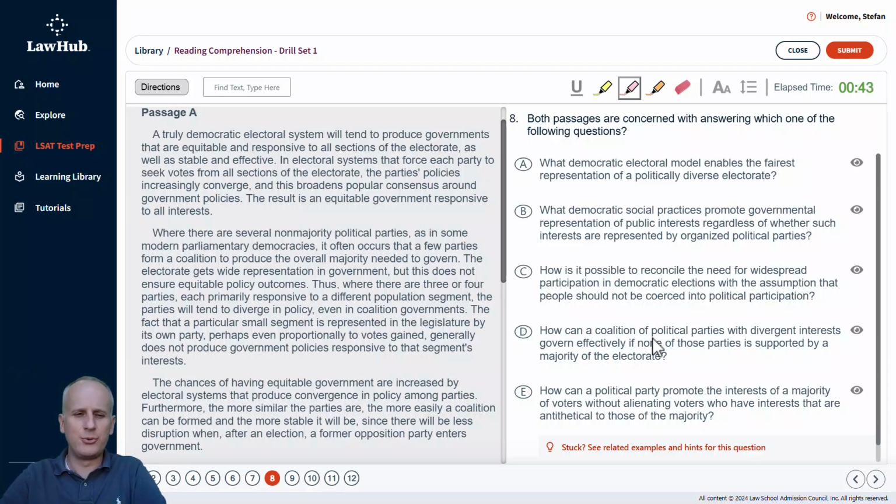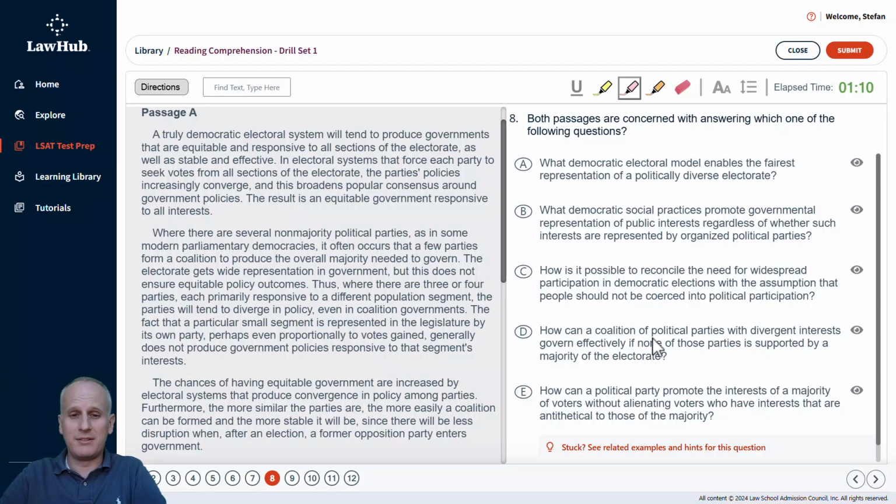So, a truly democratic electoral system will tend to produce governments that are equitable and responsive to all sections of the electorate, as well as stable and effective. In electoral systems that force each party to seek votes from all sections of the electorate, the party's policies increasingly converge, and this broadens popular consensus around government policies. The result is an equitable government responsive to all interests.